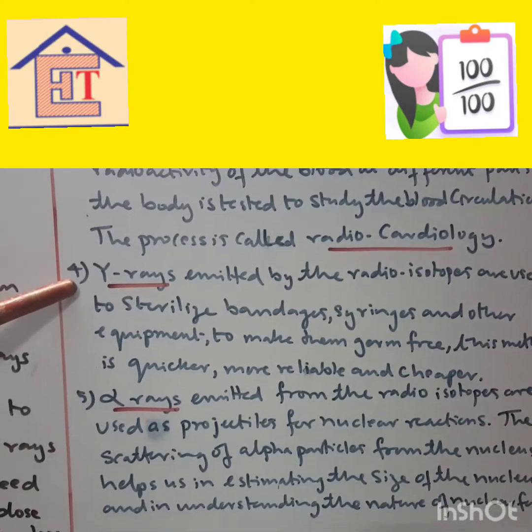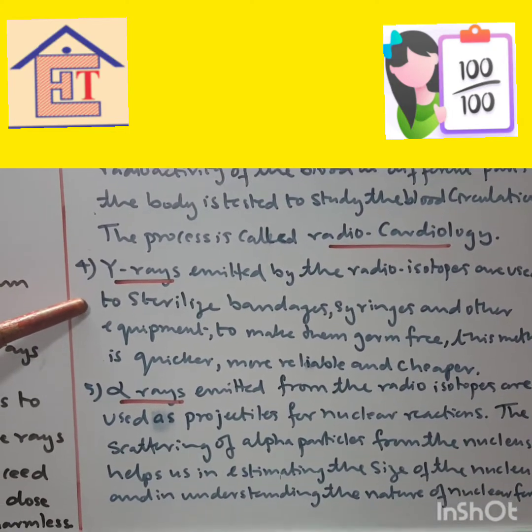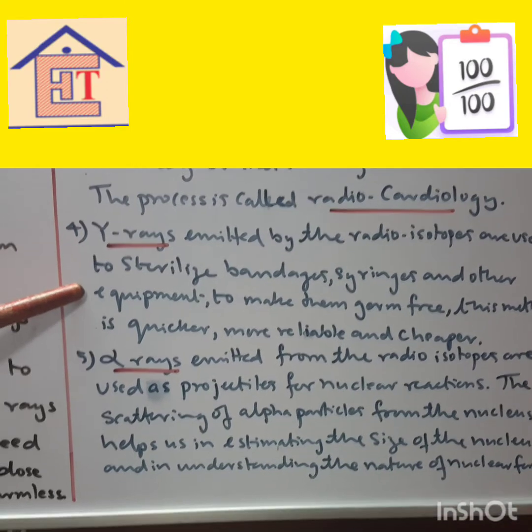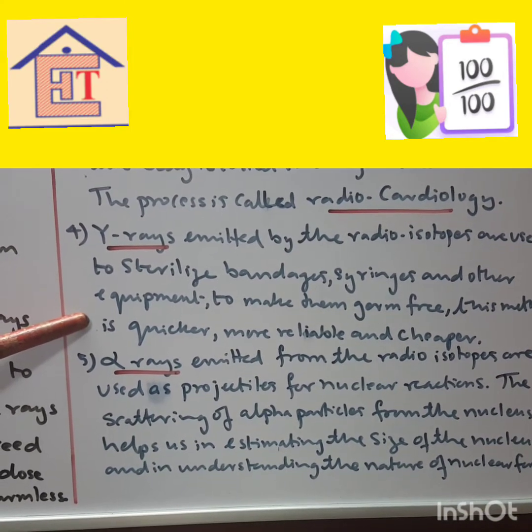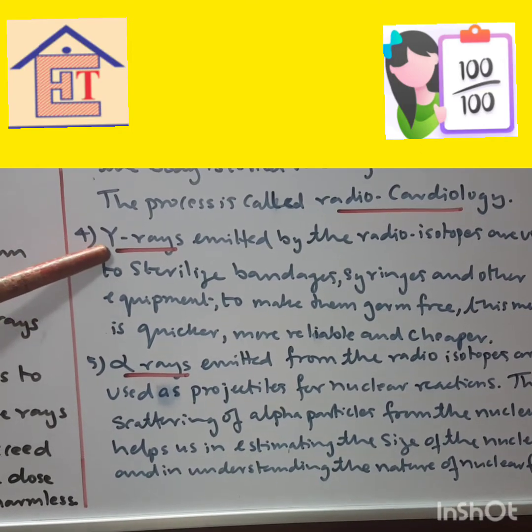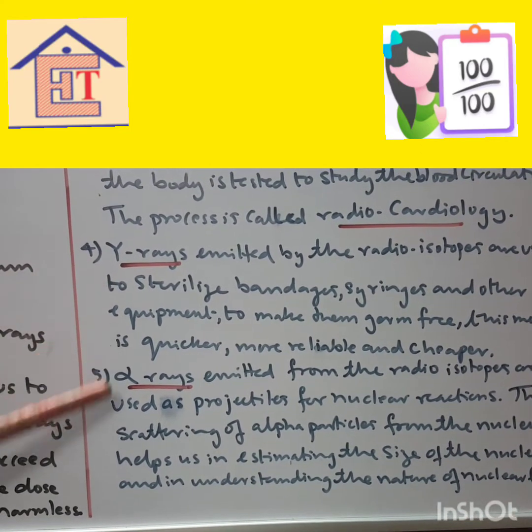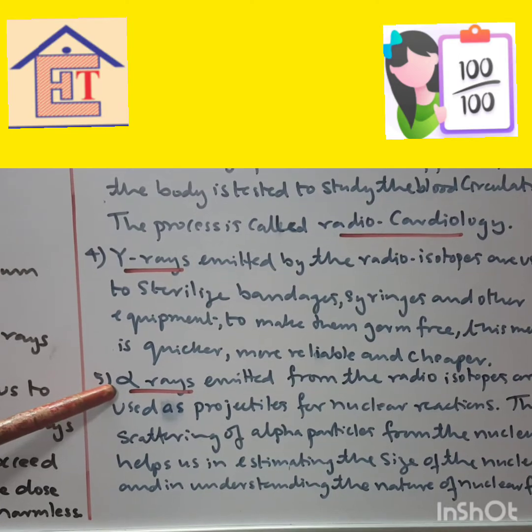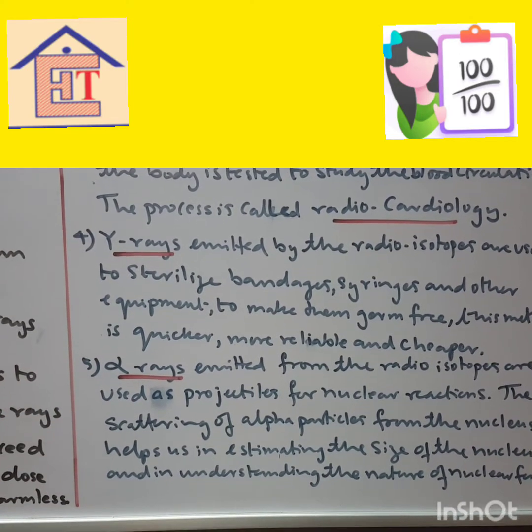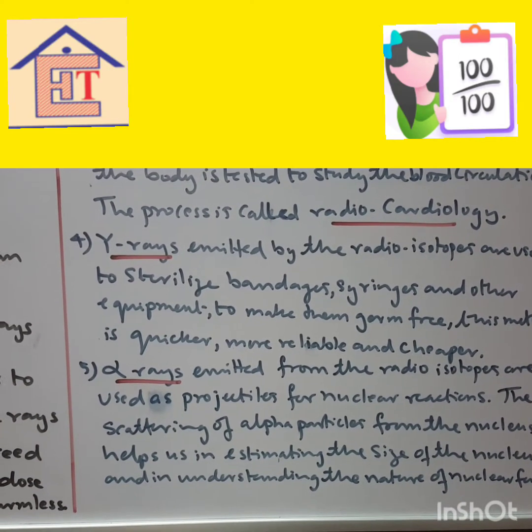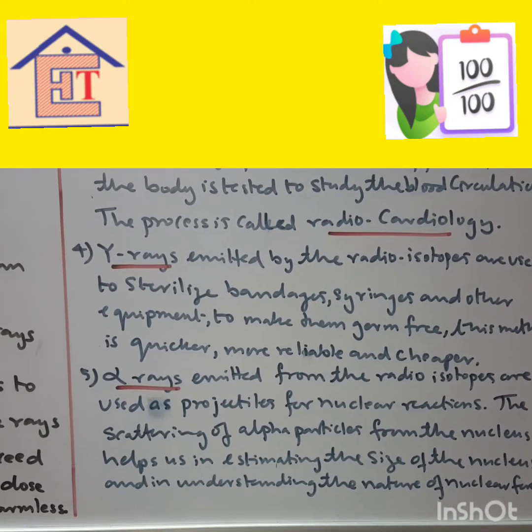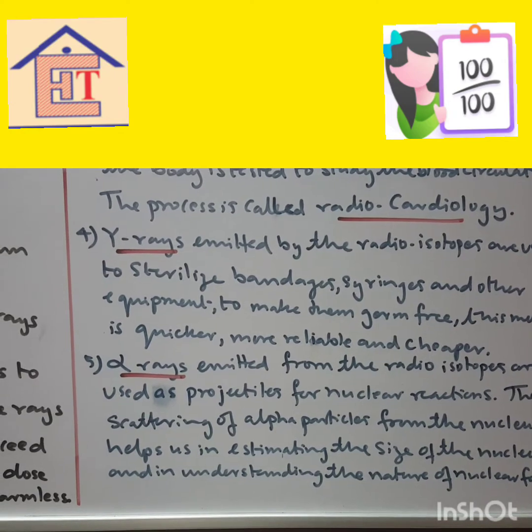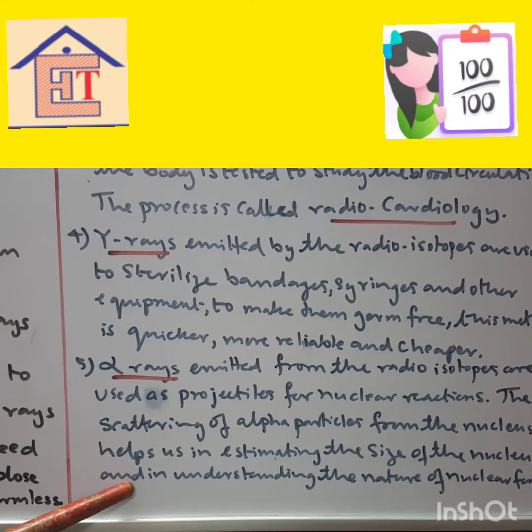Then gamma rays emitted by the radioisotopes are used to sterilize bandages, syringes and other equipment to make them germ free. This method is quicker, more reliable and cheaper. So this is one of the uses of gamma rays. You learn this. Now alpha rays emitted from the radioisotopes are used as projectiles for nuclear reactions. The scattering of alpha particles from the nucleus helps us in estimating the size of the nucleus and in understanding the nature of the nuclear forces.